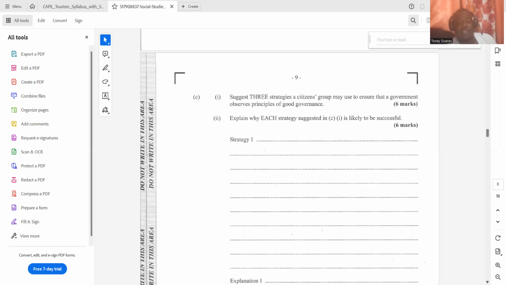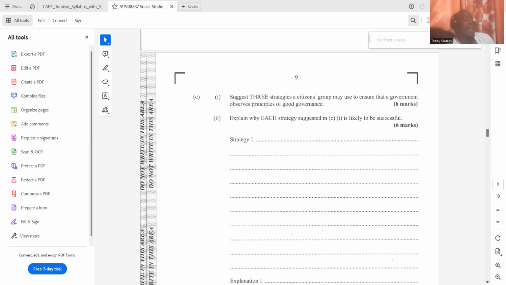Another strategy a citizens group may use to ensure that a government observes the principles of good governance is to campaign against the sitting government. So they could advocate for the opposition party or put up their own candidate to say, all right, the government is not functioning well as it relates to good governance. So here is an alternative. This is going to be successful.